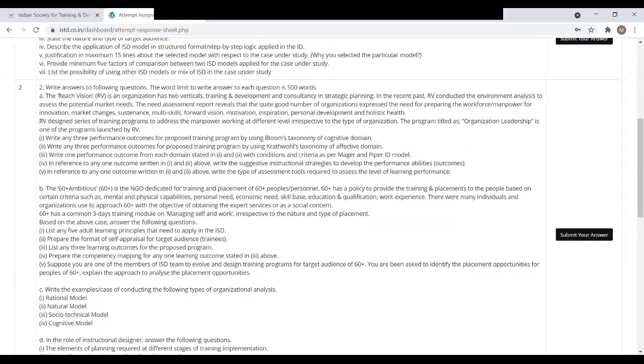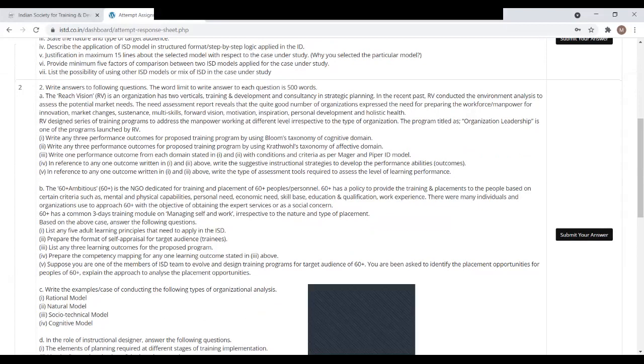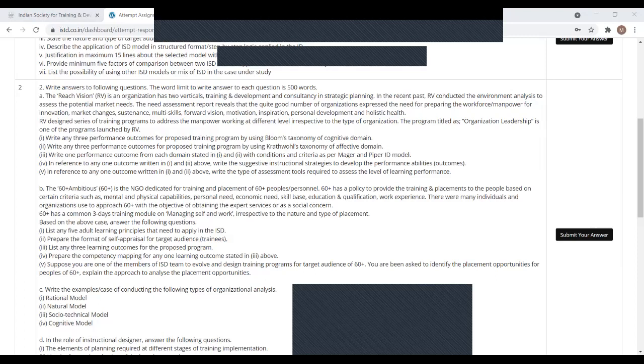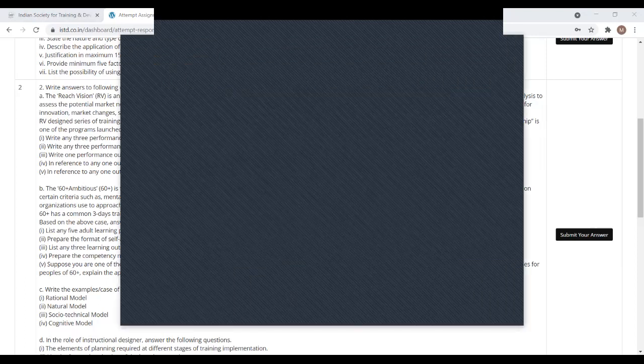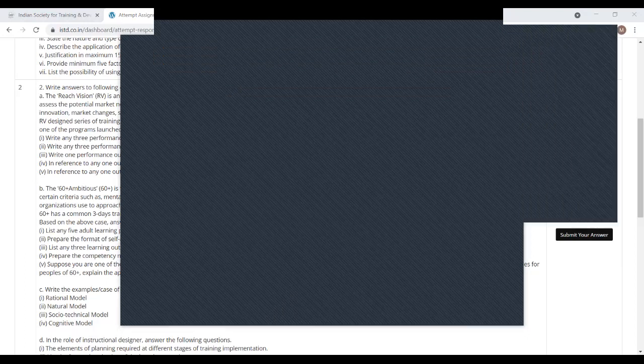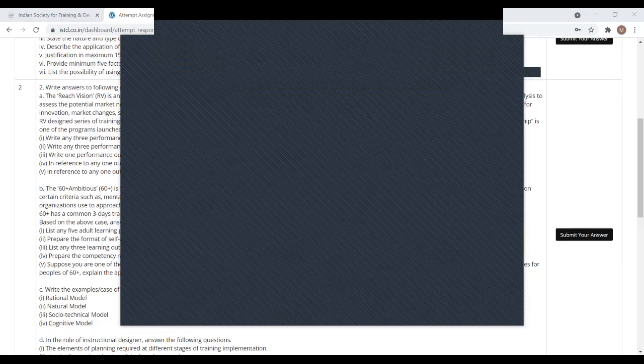But sir said that for each sub point we have to write 200 words, not more than that. Question 1 also has 6 sub points, so if you go for 200 words it is already exceeding. It is clearly written, not up to 10 lines, and 10 lines means about 150 words.